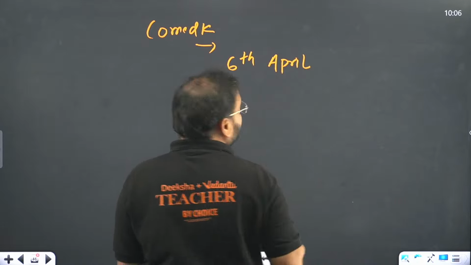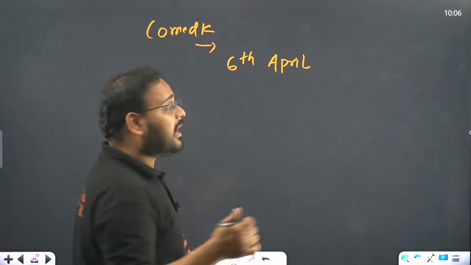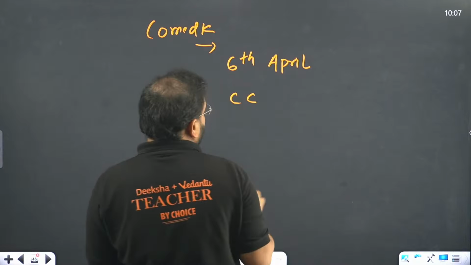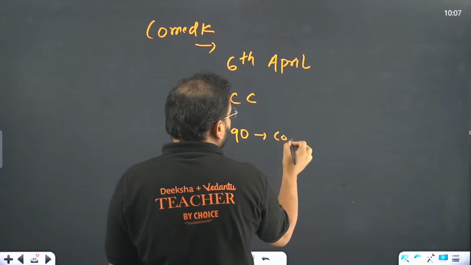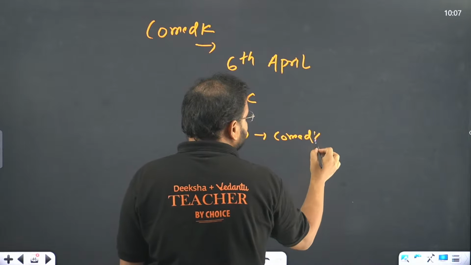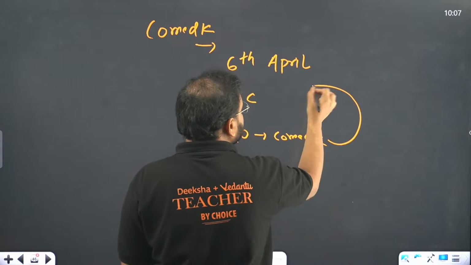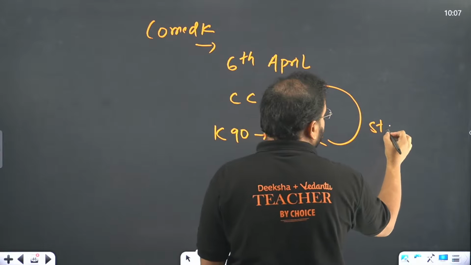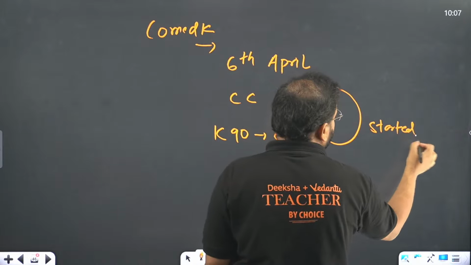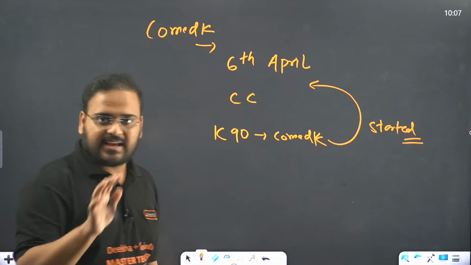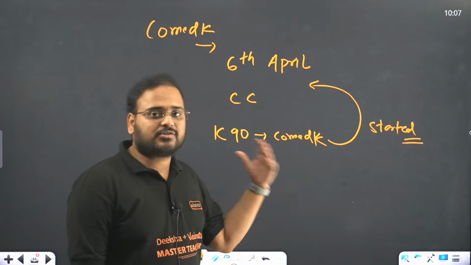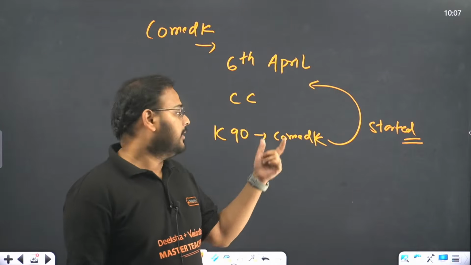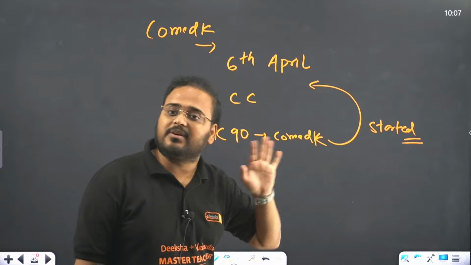This onwards, what do we have, sir? This onwards we have the crash course starting. Or if you are part of the KC 90 batch and you have taken the Comet K also, then I think you know that this has already begun for you. If you have taken the KC 90 crash course and you were part of Comet K also, which has Comet K and KCET together, then you already have the Comet K lectures available over there.